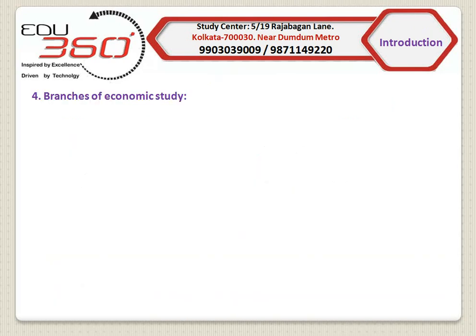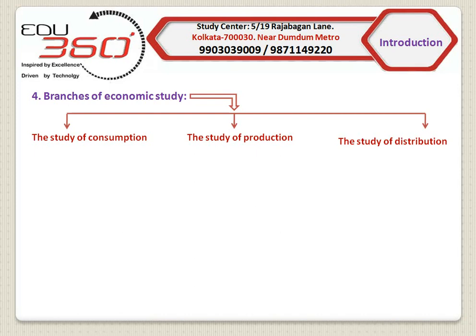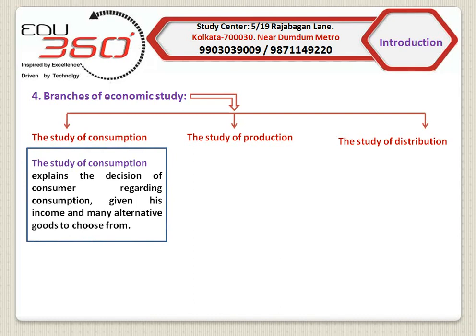Now we will discuss branches of economic studies. Broadly, there are 3 branches of economic studies: study of consumption, study of production, and study of distribution. The study of consumption explains the decision of consumer regarding consumption, given his limited income and many alternative goods to choose from. Consider an example.